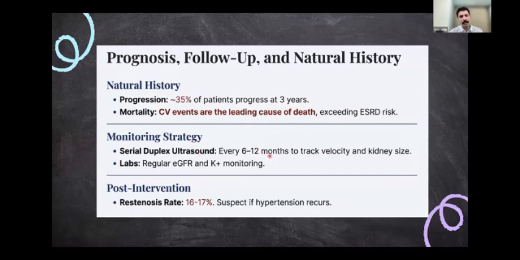Monitoring strategy: usually you have to do a Doppler scan every 6 to 12 months to track the velocity and the kidney size. And you have to regularly monitor the creatinine and the potassium as well. And post-intervention, as already mentioned, there is a restenosis rate of almost 16 to 70%. So even if you have done angioplasty in a patient, you have to think about a restenosis if the hypertension recurs or the control of hypertension worsens.